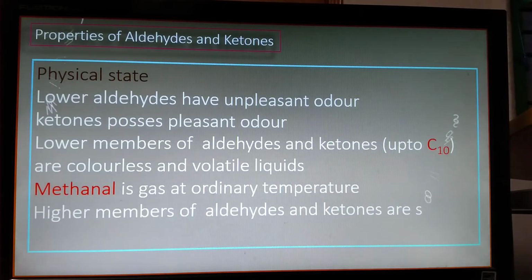Have you got the scent of acetone, that is nail polish remover, got in the market? It is very sweet smelling. And also if you go through the paint shops, there you will get the scent of that. Ketones possess a pleasant odor. Lower members of aldehydes and ketones up to carbon number 10 are colorless and volatile liquids.